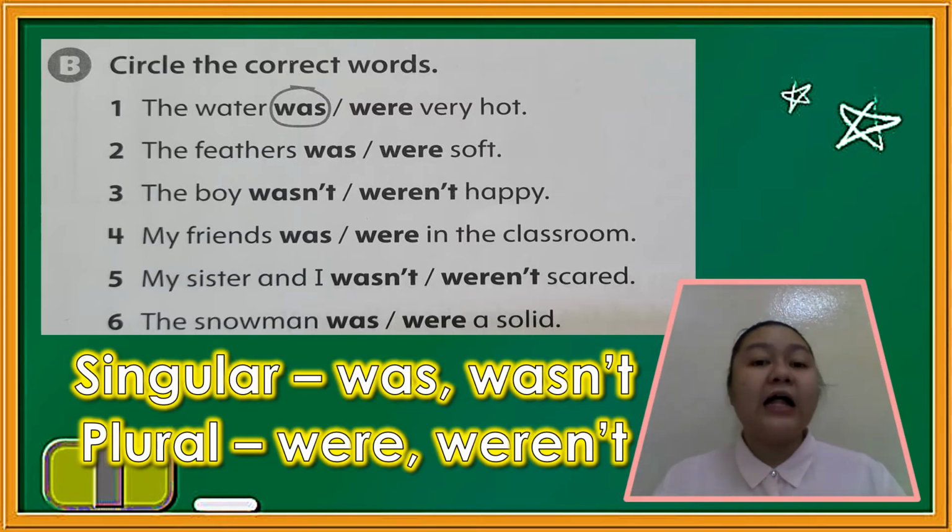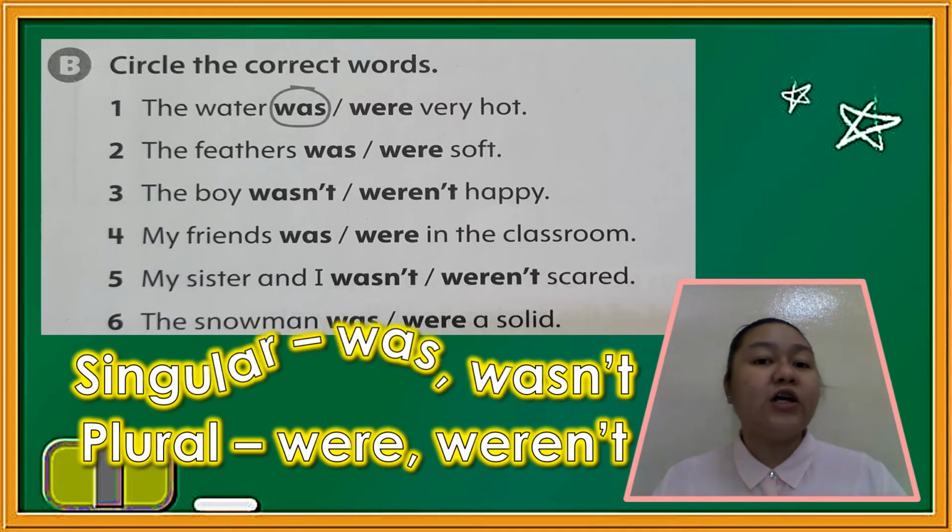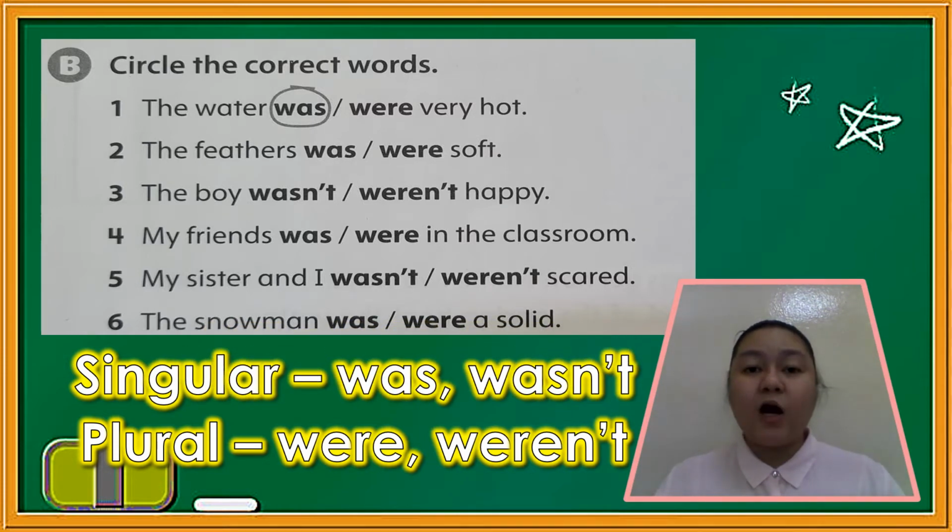So let's begin. Letter B, circle the correct words. So remember, if it's singular, we will be using was and wasn't. And if it's plural, we will be using were and weren't. Okay? For example, let's look at number 1. The water were very hot. Why do you think the encircled word is was? Yes, because we are talking about the water. And when you say the water, it's only one. So we will be using the singular form, which is was.